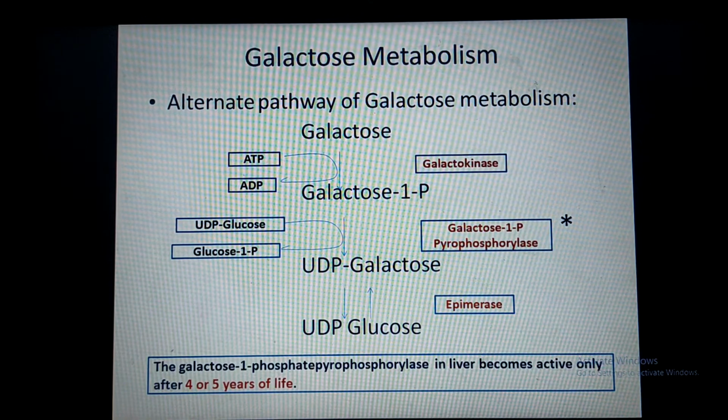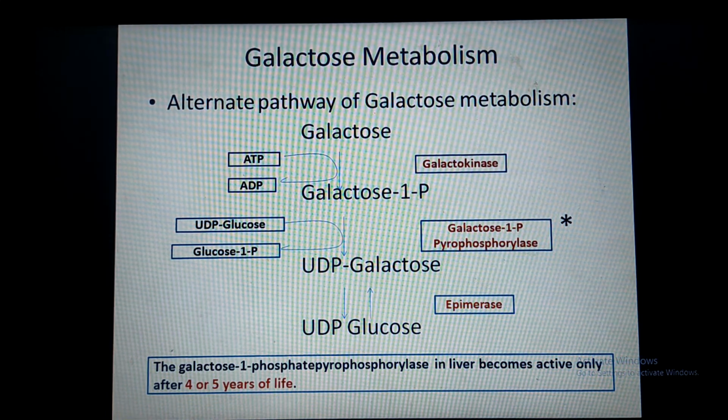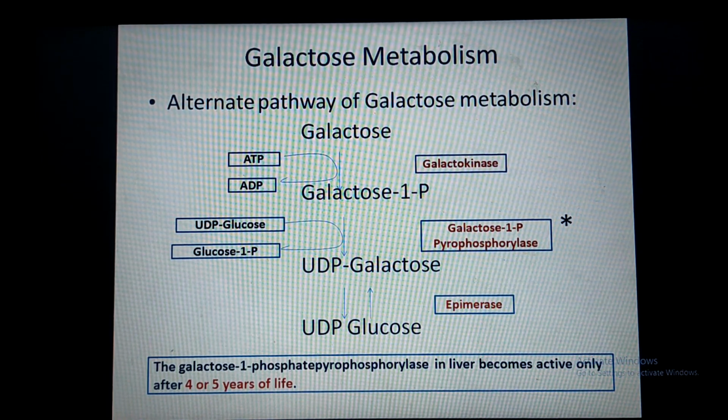So this is the alternate pathway. The galactose 1-phosphate pyrophosphorylase enzyme becomes active after 4 to 5 years of life, and galactose is utilized by this alternate pathway. So after 4 to 5 years you can give galactose to the child.